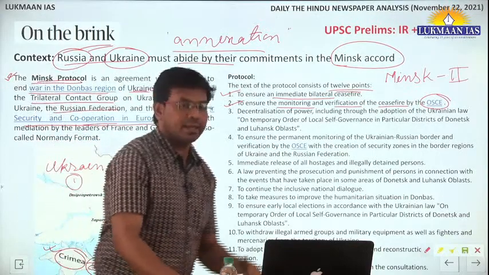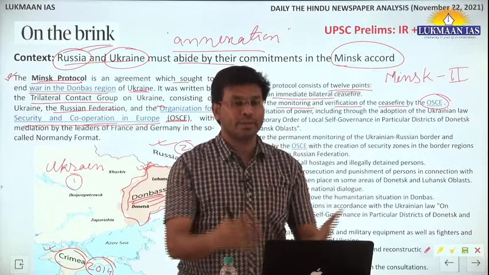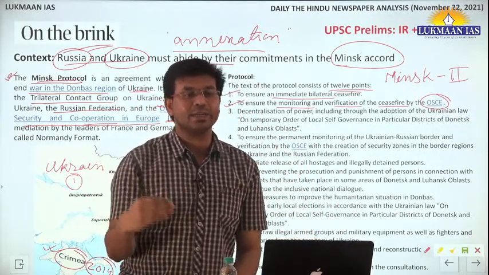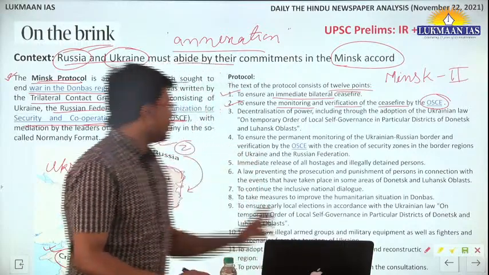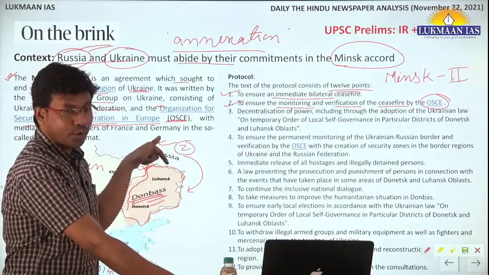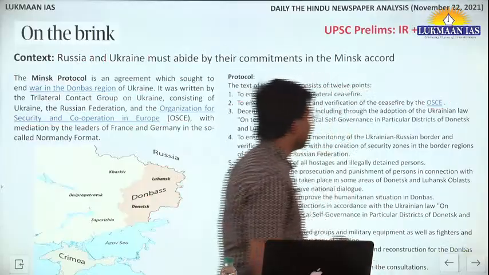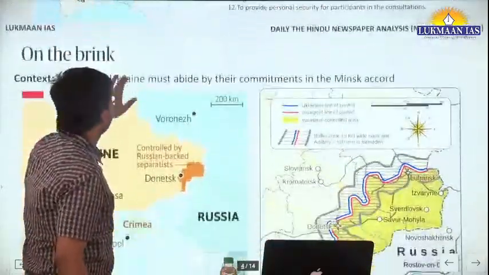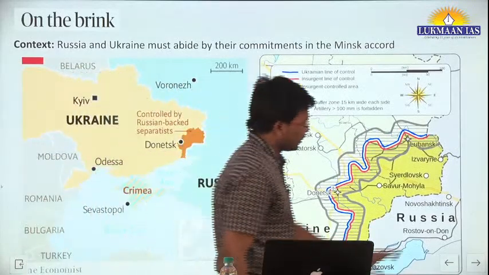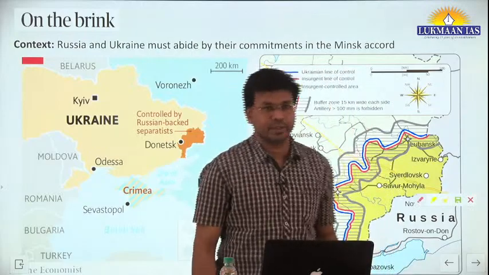No. Because if you read the UPSC syllabus in GS Paper 2, Indian foreign policy and neighborhood relations with India are the topics that are part of it. So this is not directly connected with the main syllabus, but at the same time it is important for the prelims exam. How is it important? Let's talk about that. We have a good relation with Russia, so if Russia faces any disturbance, it may have a chance to affect India.